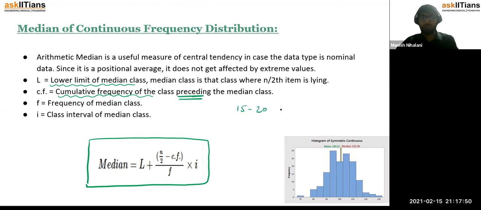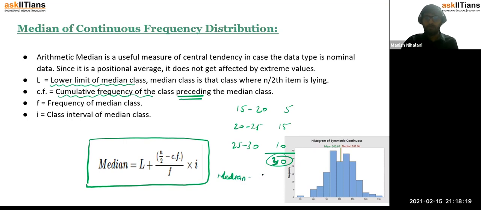As in, you would know that between 15 to 20 there are 5 observations, between 20 to 25 maybe there are 15 observations, between 25 to 30 there are 10 observations. So the total number of observations here is, no sorry, 30. Now you can clearly say that n here is 30, which is even. So the median will be